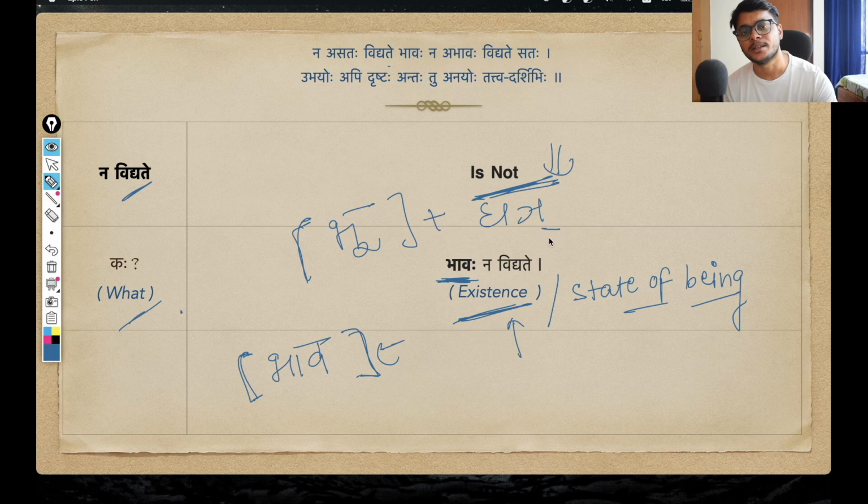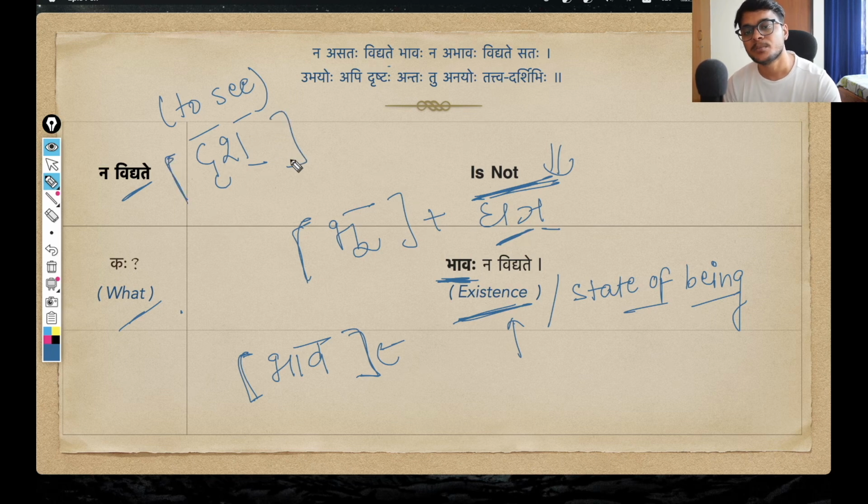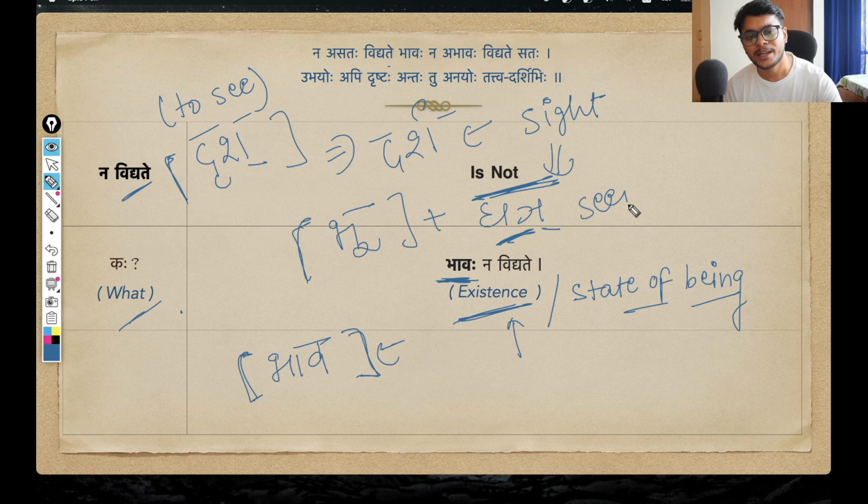This ghanj pratyay, this suffix, suppose, just for practice sake, you take drish dhatu, which means to see. If I modify this dhatu using this pratyay, what I will get is the bhava of this root. So drish, to see, when modified using this pratyay, gives the pratipadika darsh. And this darsh simply means sight, or you can also think of it like seeing.